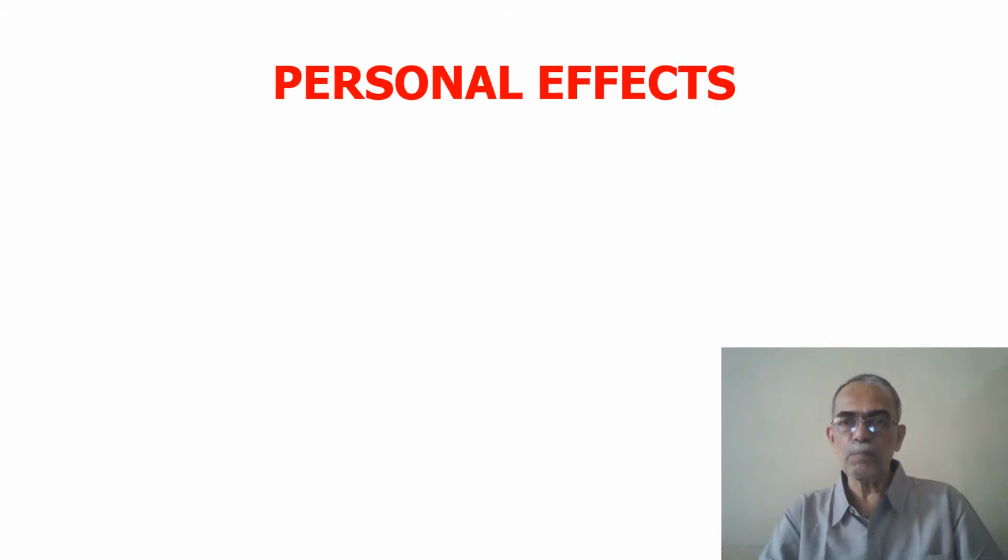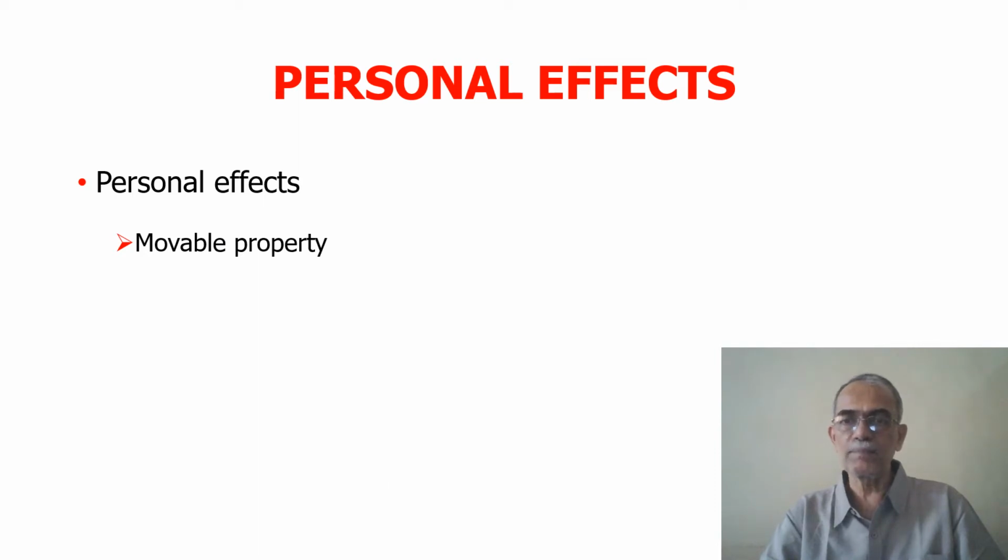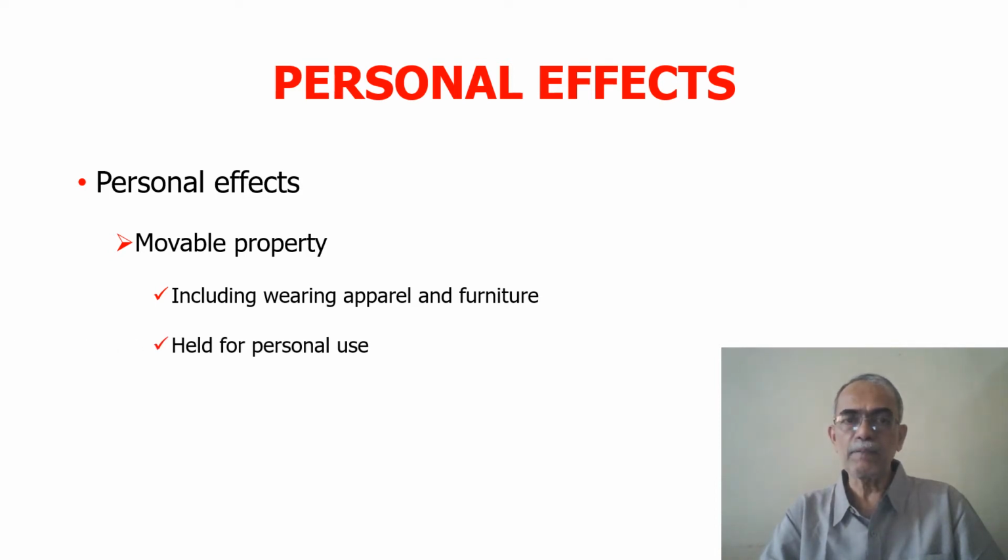Now, what is the meaning of the term personal effect? Because this is the item of asset which is excluded from the definition of capital asset. A personal effect is any movable property, whether it is wearing apparel, furniture, whatever it is, and if it is held for personal use of either the taxpayer or any of his dependent family members. If any asset is a movable asset and it is held for the personal use of the taxpayer or his dependent family member, it will be treated as a personal effect.